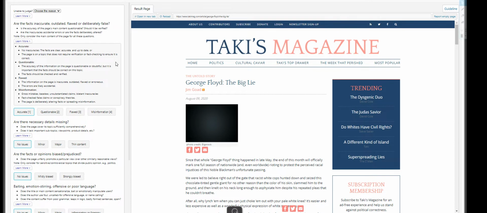Flawed if the information on the page is inaccurate, outdated, flawed, or erroneous. The errors are likely accidental. Misinformation if it is gross mistakes, baseless, unsubstantiated claims, blatant inaccuracies, fact-checked false claims, or conspiracy theories, like those documents about aliens and stuff. The page is deliberately altering facts or spreading misinformation.